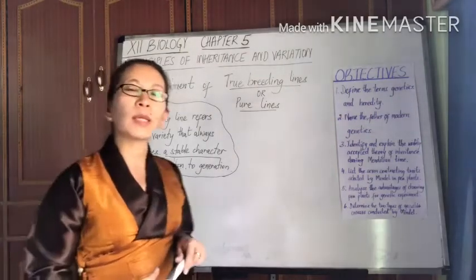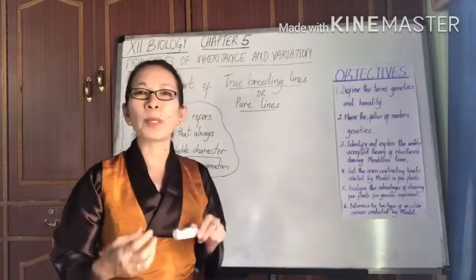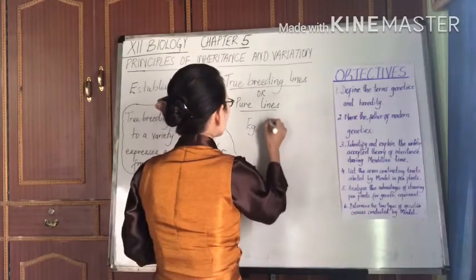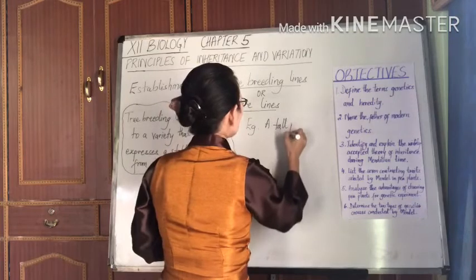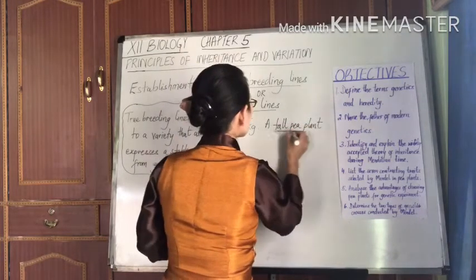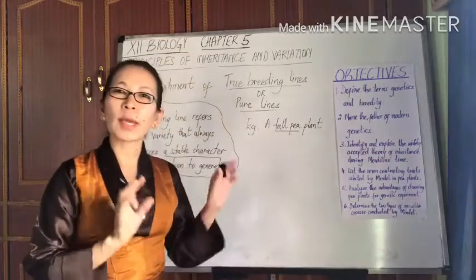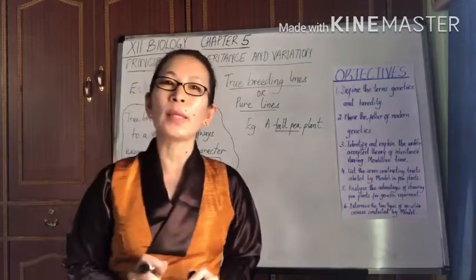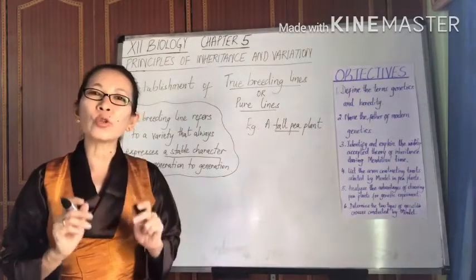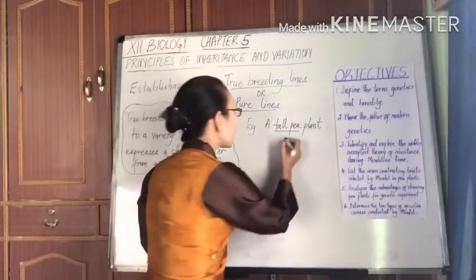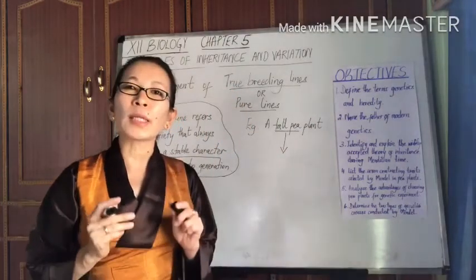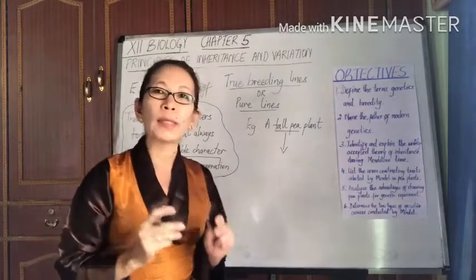For example, let's say that we have a true breeding tall pea plant. The character here is the tall-heighted nature of the pea plant. So this tall pea plant, being a true breeding line, will be producing offspring that are also going to be expressing the tall height character.